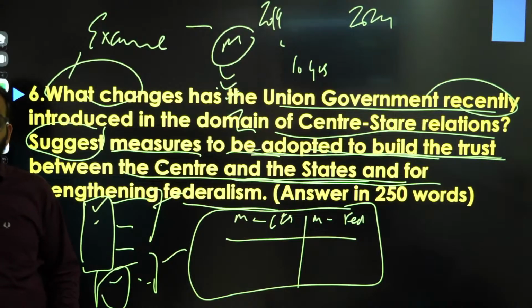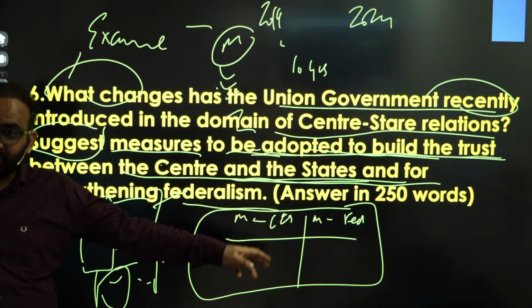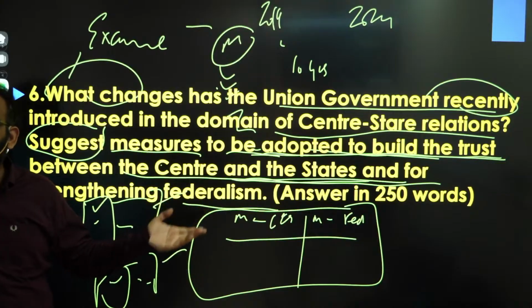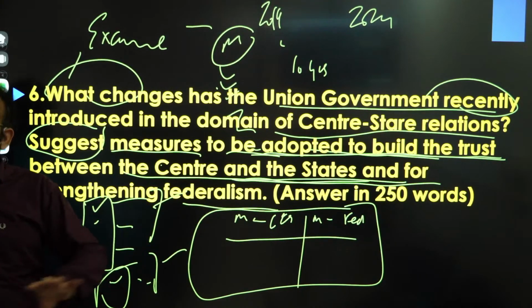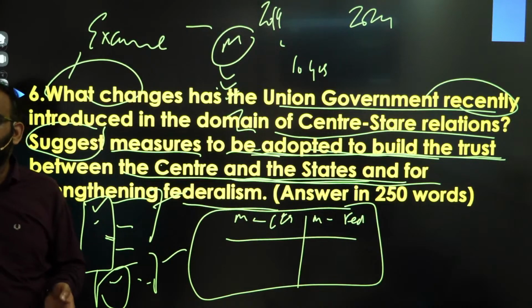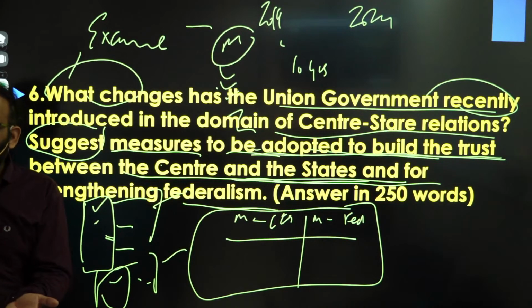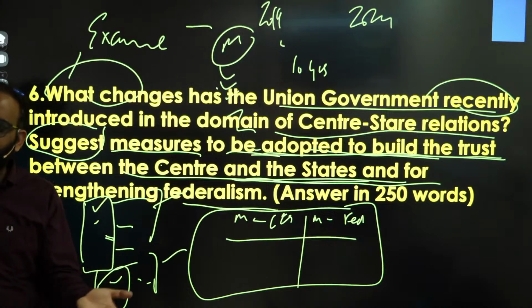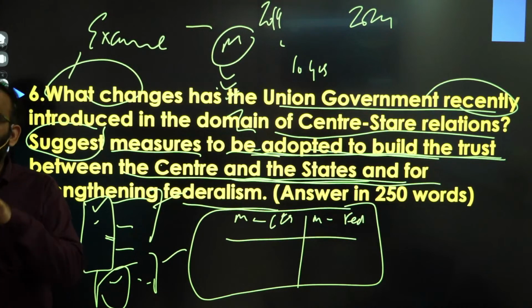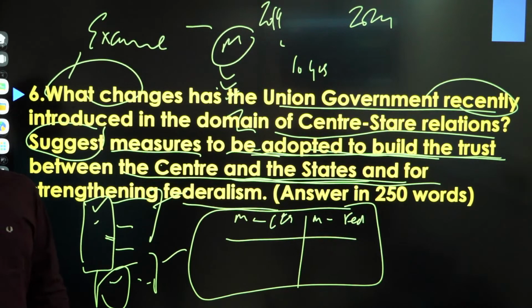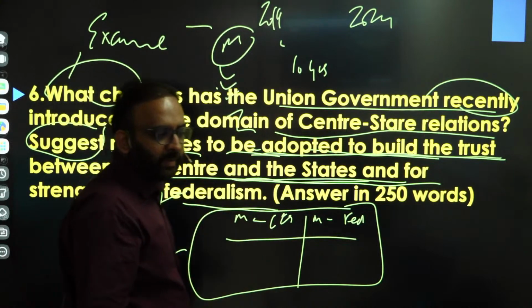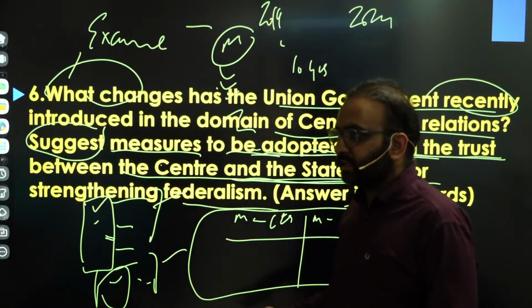Yeah, that also, but that's basically part of measures for strengthening federalism or building trust between center and state. So that's a measure. Last line, after writing the measures, what could be? These measures should be implemented at the earliest by strong political will, especially of the ruling party at the time. You get the point? Clear? Even if you skip this line, that's also fine. Right? So now, what are the changes recently introduced by the government in center-state relations?